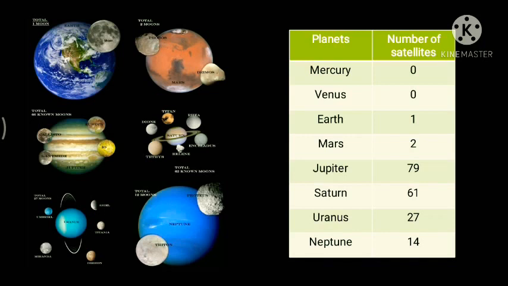Jupiter, being the largest planet, has the highest, 79 natural satellites. Saturn is not far behind, with 61 satellites. Uranus, being the ice giant, has 27 natural satellites. And last, we have Neptune, which has 14 satellites. So the numbers are different for each planet.